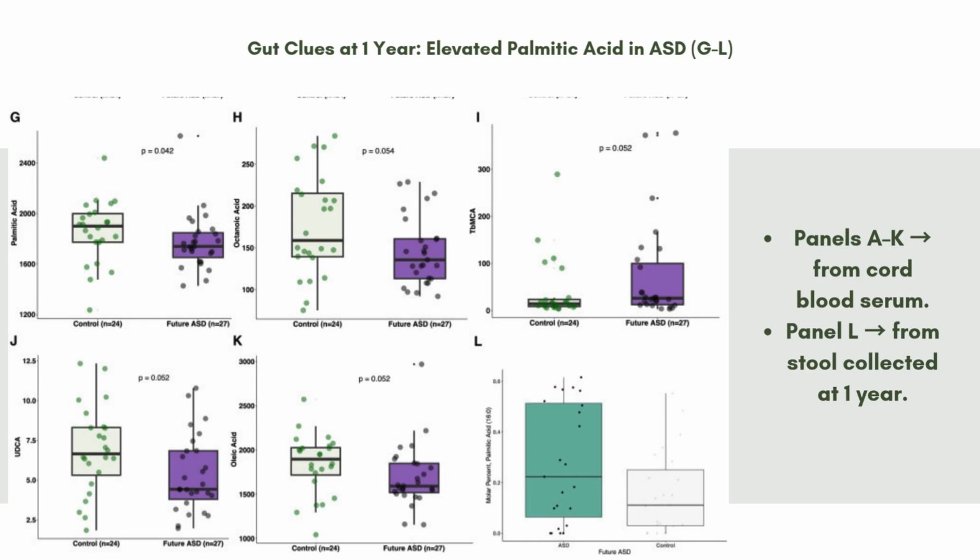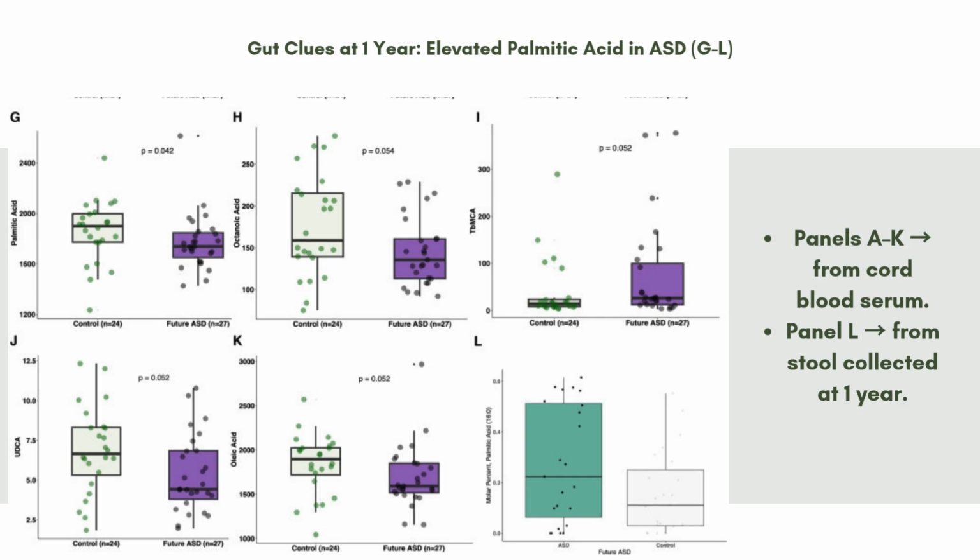Panel H is octanoic acid. This is reduced in ASD as well, which may affect energy production, given its role in fatty acid oxidation. We have panel I. I'm just going to call it TUDCA. Basically, TUDCA is a bile acid with neuroprotective properties. This is higher in ASD. They reflect alterations in bile acid metabolism, often influenced by the gut microbiome.